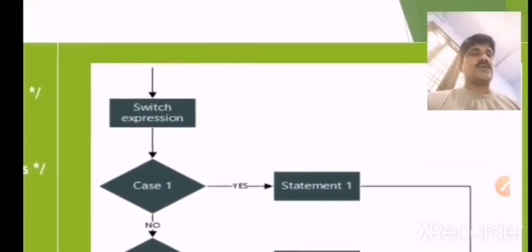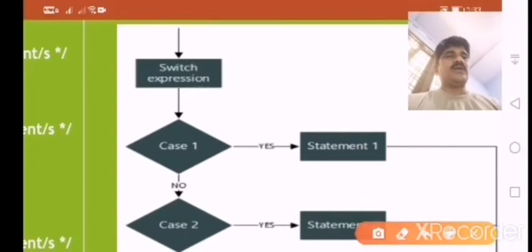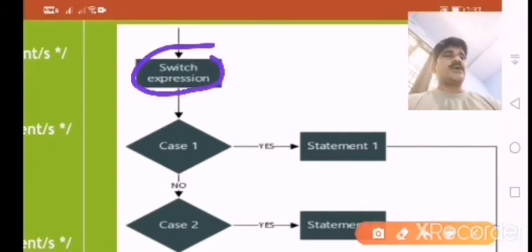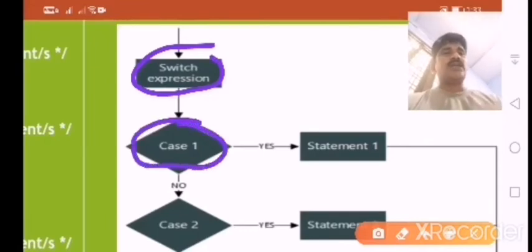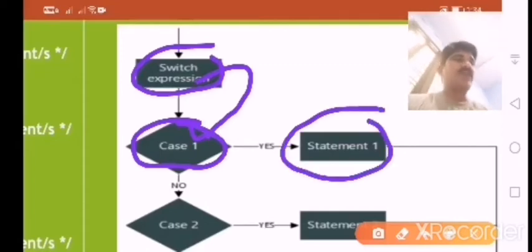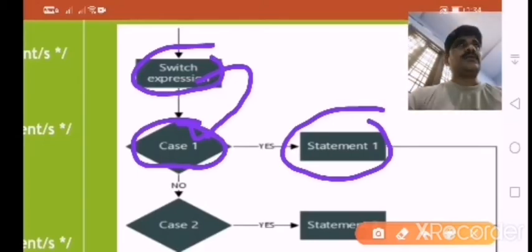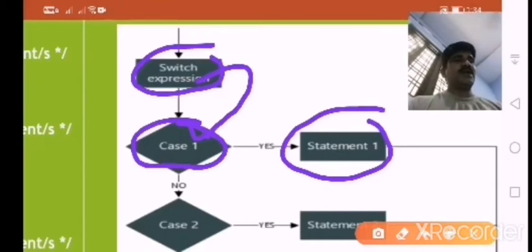Here we have to observe the flow chart. I am using one switch expression. Here case is a keyword and one is the label 1, the expression value indicated with the label. If the condition is true, then the statement will be executed, and finally it will break from the loop.